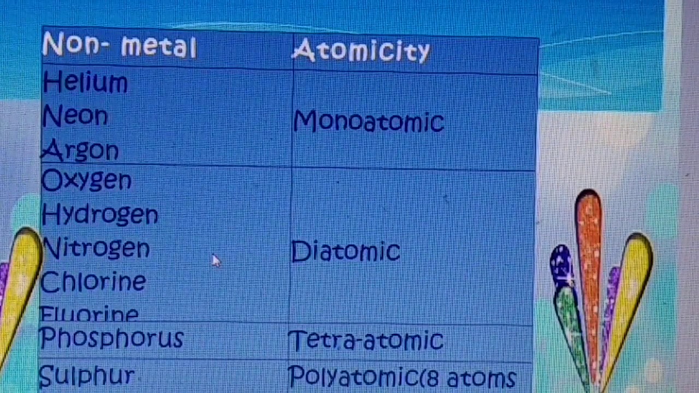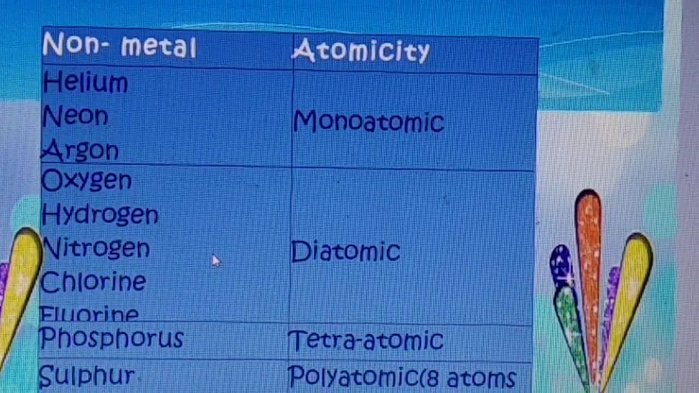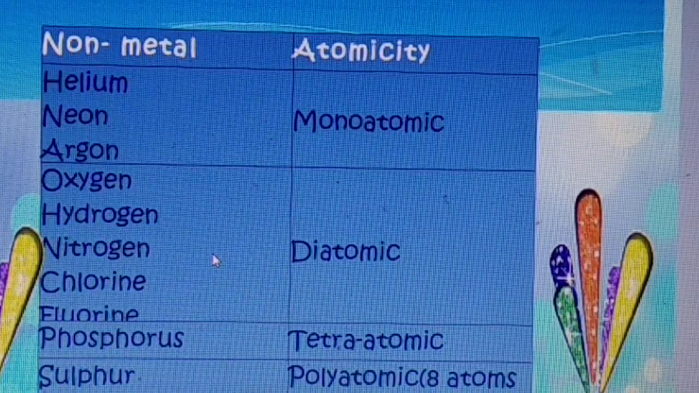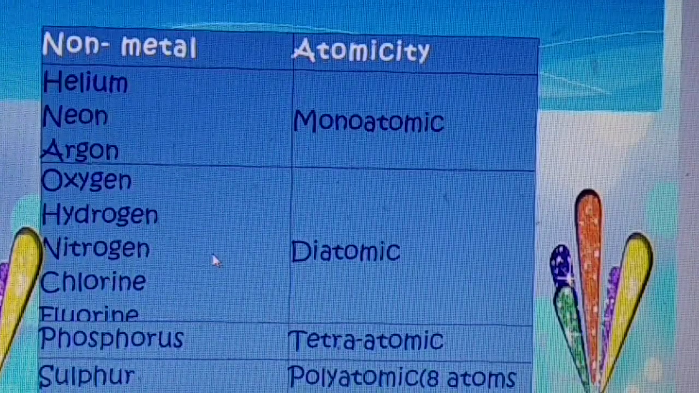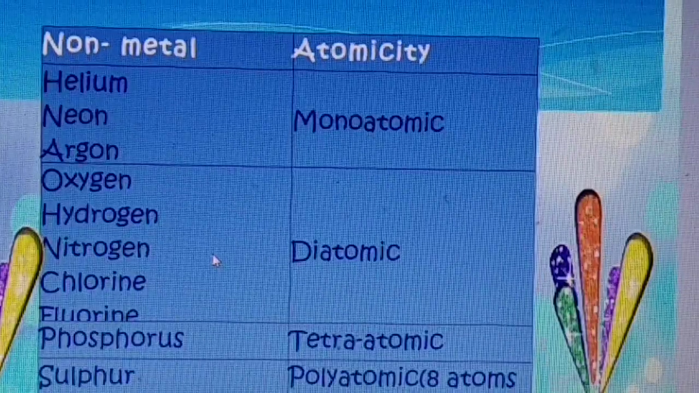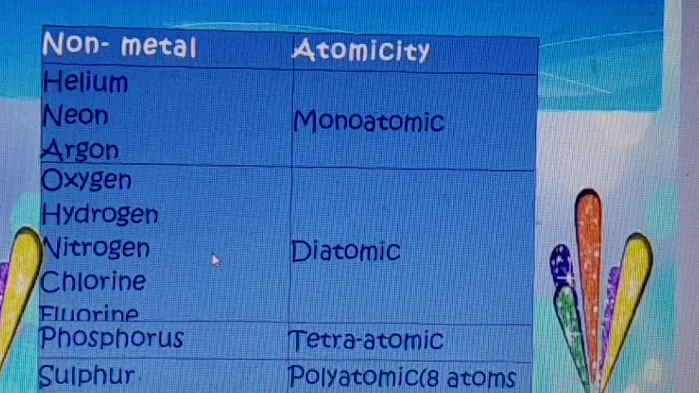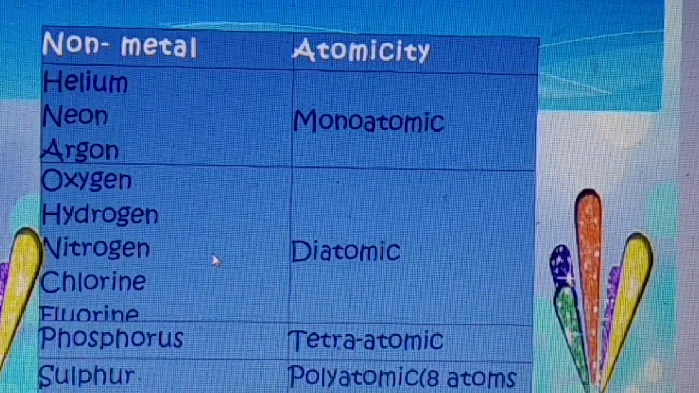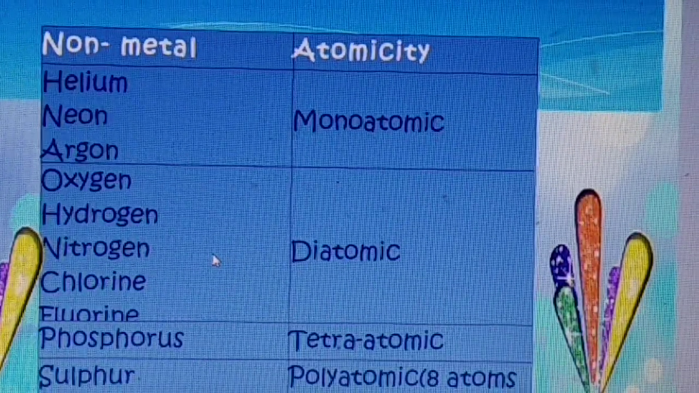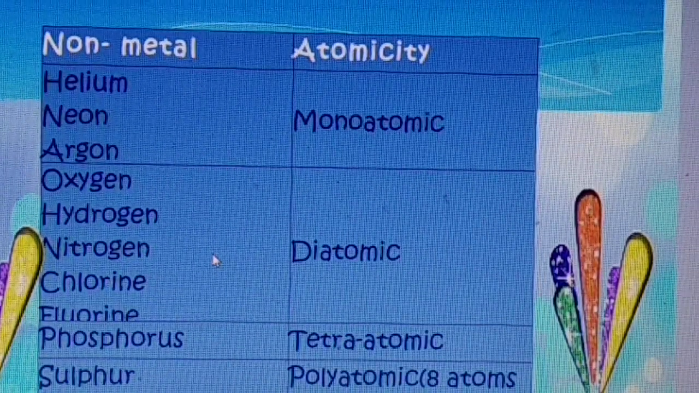The atomicity of some common elements is given below. Helium, neon, argon. These are the inert gases, my dear students. And you know that inert gas means the noble gas, means non-reactive gas, the substance which does not participate in a chemical reaction. Their valence shell is already completely filled by 2 or 8 electrons. So they will not combine with other atoms to form a molecule. That's why they are monoatomic.